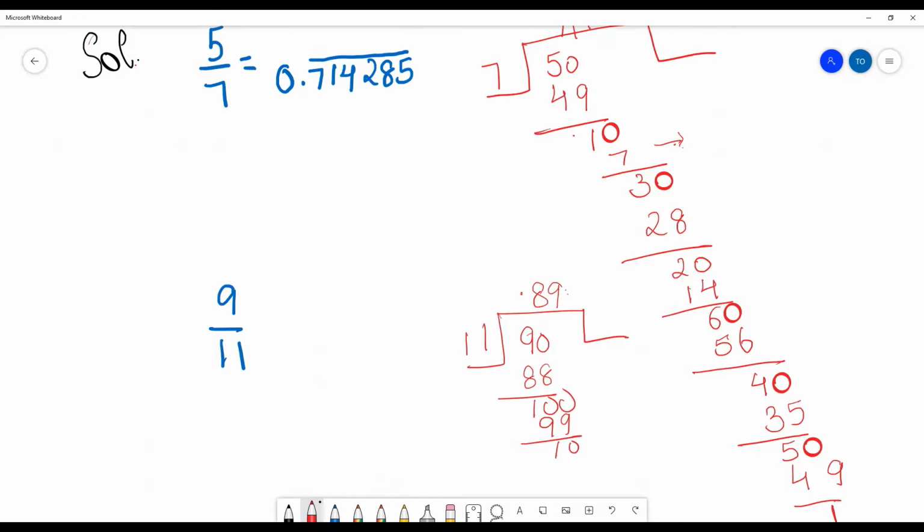Sorry, this is wrong, one minute. The subtraction is wrong there. 90 minus 88 will give you what? 2. Okay, 20 will be there. So this will be 1, correct?